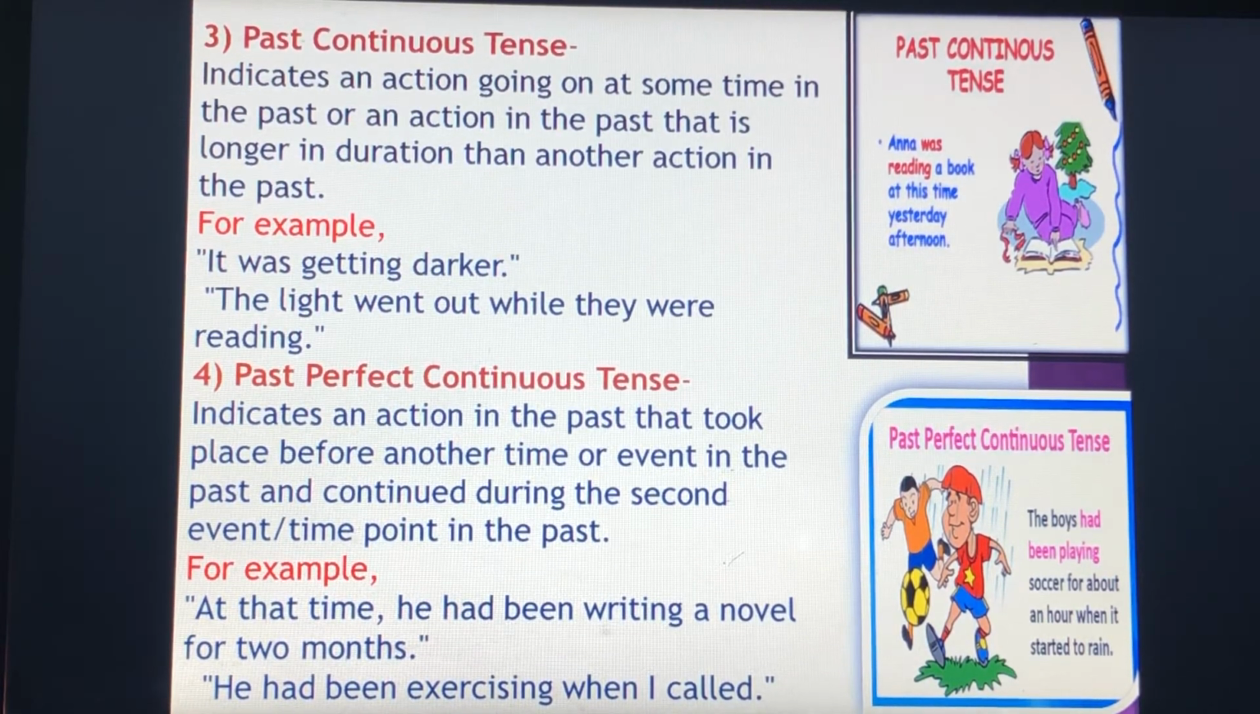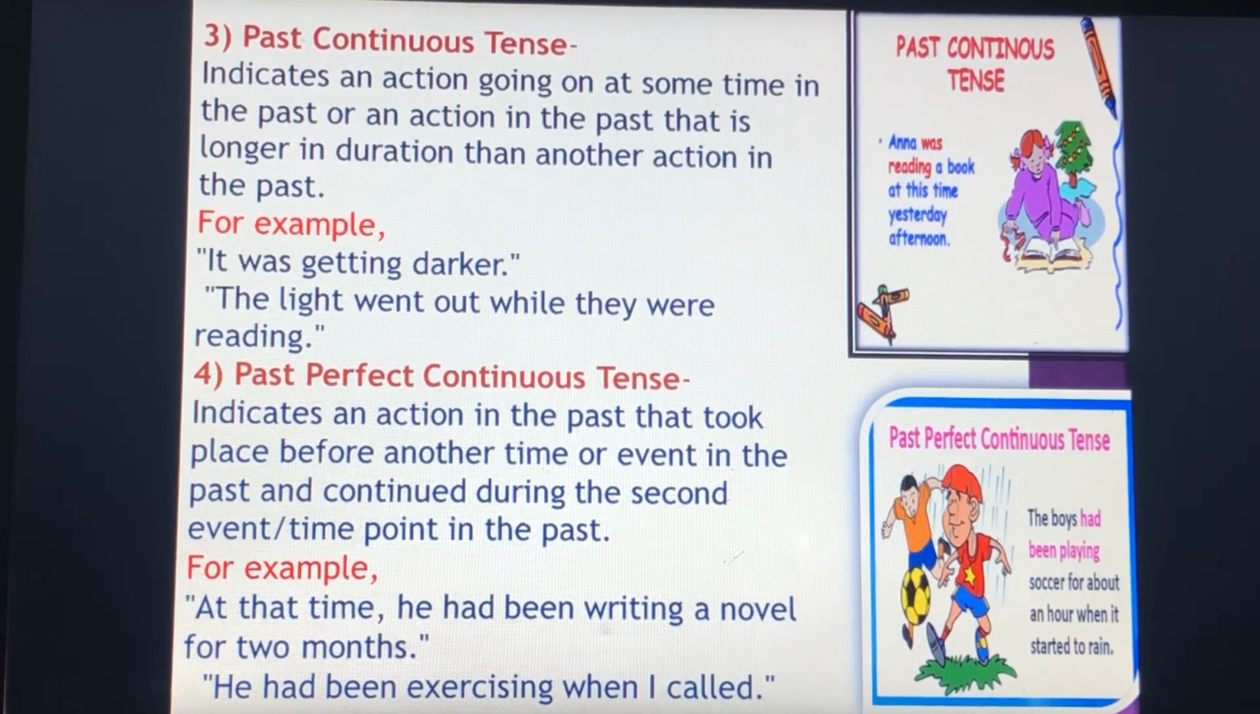Past perfect continuous tense indicates an action in the past that took place before another time or event in the past and continued during the second event or time point in the past. For example, at that time he had been writing a novel for 2 months. He had been exercising when I called.